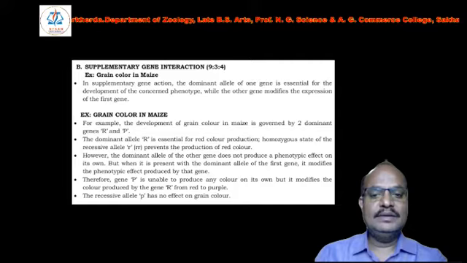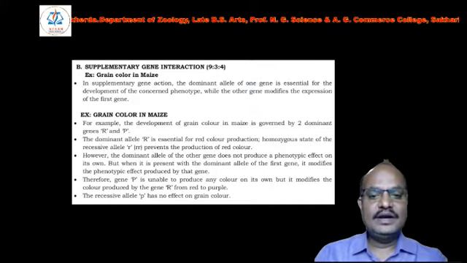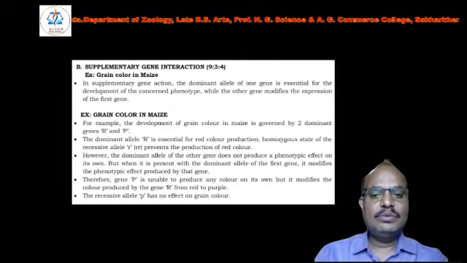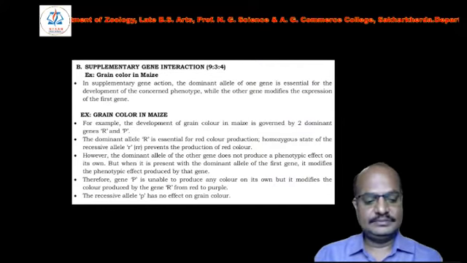Capital P is required for the production of purple color. It is expressed only when capital R is present. Recessive allele p has no effect on grain color, so the grain color will be white.